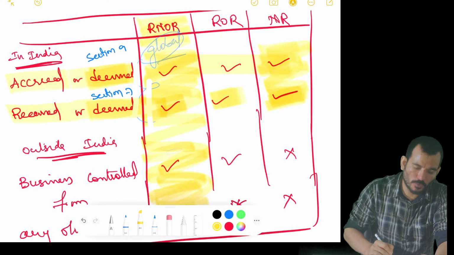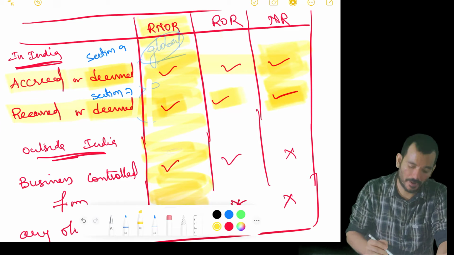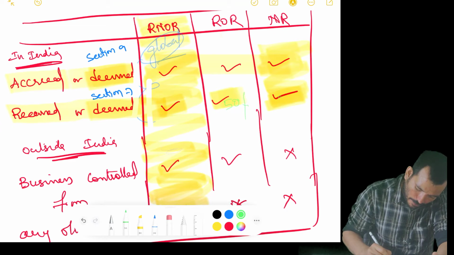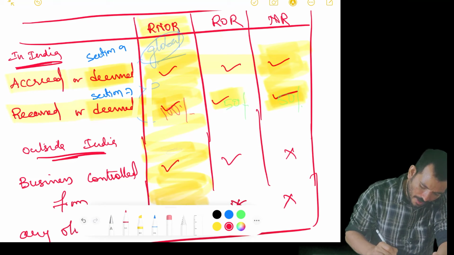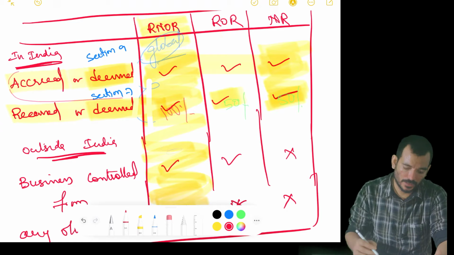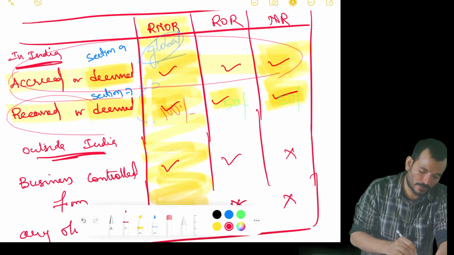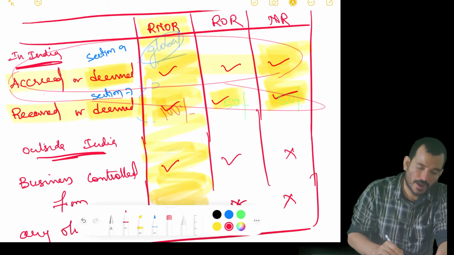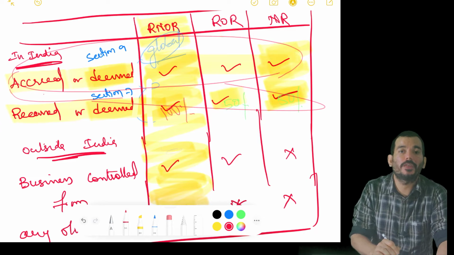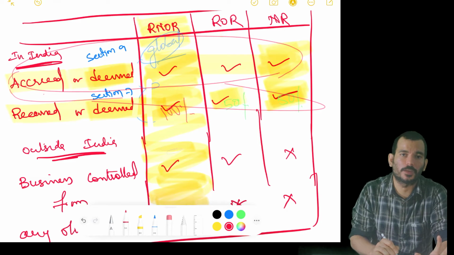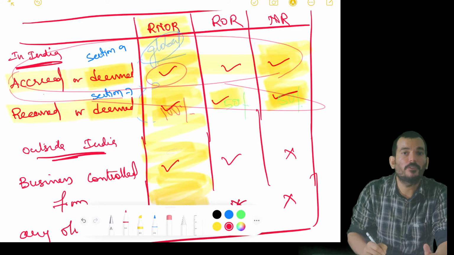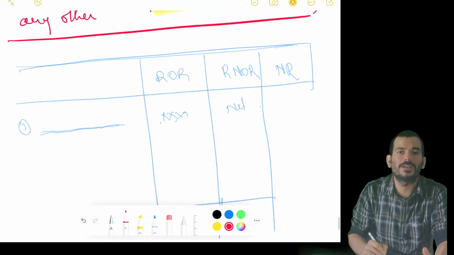But when it comes to R and OR, he will not pay for 50%, he will pay for 100%. I'll repeat this point. He will pay for 50%, he will pay for 50%, he will pay for 100%. Why? The reason is that the accrual concept has failed. Because of that, we went for the receipt concept. But for R and OR, irrespective of where it is accrued, he will pay tax on his global income, right? So for him it is all 100%, and for other people, when it is not accrued in India, you have to go with the receipt rule.